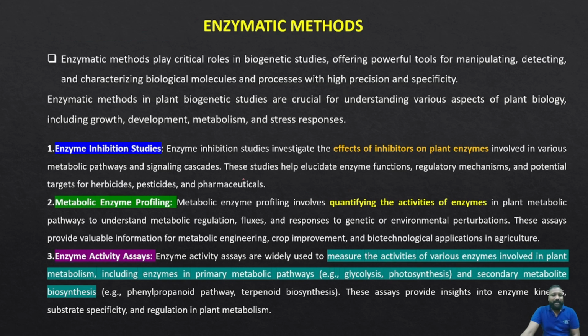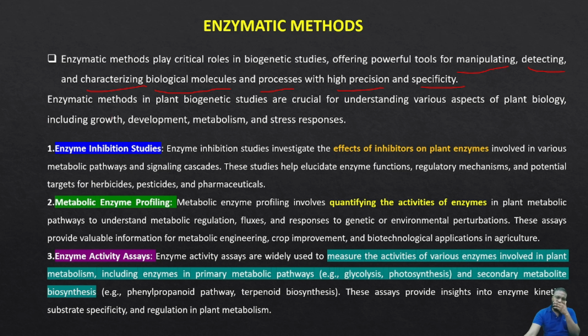Now we'll see the enzymatic method. The enzymatic method is the fourth method we use to investigate biogenetic studies. Simply, as the name says, we are subjecting enzymes to investigate biogenetic studies. Enzymatic methods play a crucial role in biogenetic studies, offering powerful tools for manipulating, detecting, and characterizing biological molecules and processes with high precision and specificity.